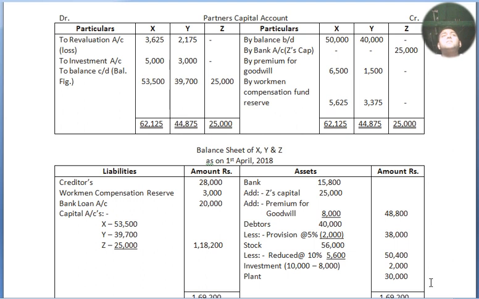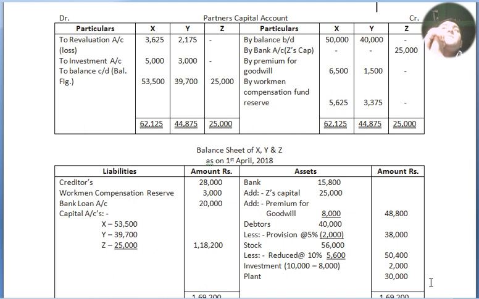Now we have balanced all figures, but before balancing I forgot to mention that of the investment of 10,000, 8,000 is being taken by the old partners, and it will be written on the debit side of the partners' capital accounts, because it is an asset.